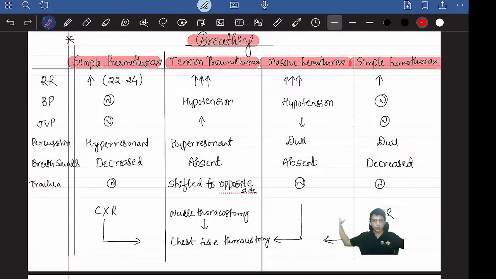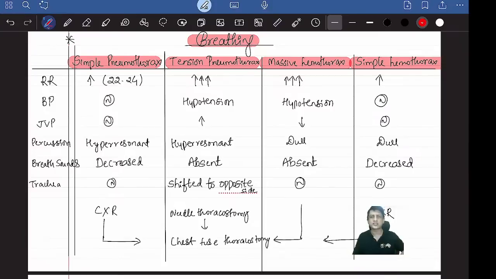See, this is a room where 5 people can live. If 5 more people come here, what will happen to the native 5 people? They'll be compressed, right? And they may be pushed to one side also. If 5 more people come, they may even be pushed outside the window. That's how the trachea or the mediastinal structures, since air is entering the left side continuously, due to built up pressure, can move to the opposite side.